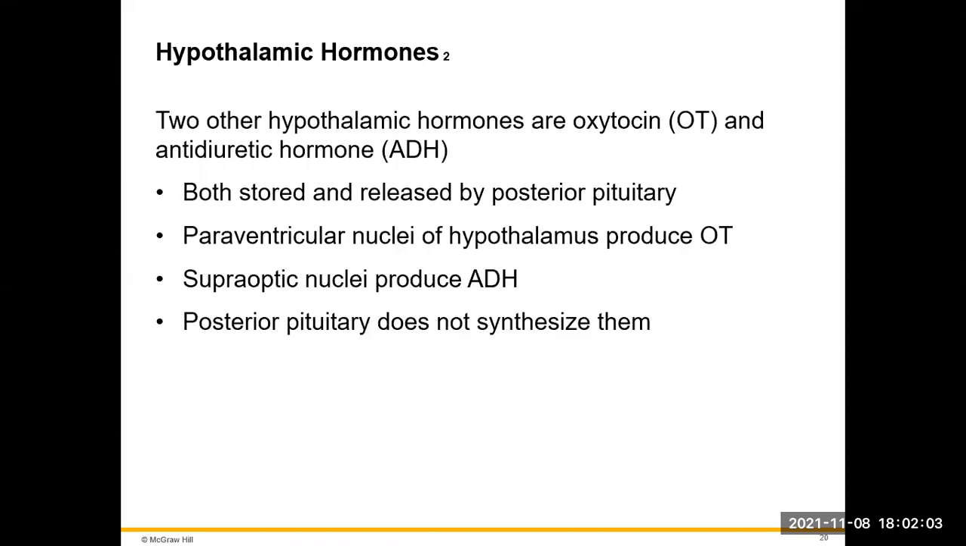We have 2 hypothalamic hormones that are part of the posterior pituitary, and these are going to be oxytocin and antidiuretic hormone. Both of them, again, are going to be stored in the posterior pituitary. They're not going to be made there, they're just stored there. We have what are called paraventricular nuclei of the hypothalamus. That's going to produce our oxytocin, and then the supraoptic nuclei are going to produce our antidiuretic hormone. Those are going to be sent down the infundibulum to the posterior pituitary, where they're going to be stored until there's some kind of stimulus that activates their release.